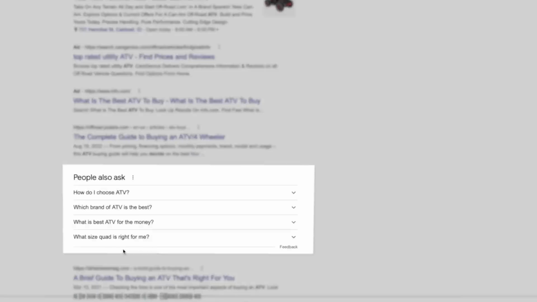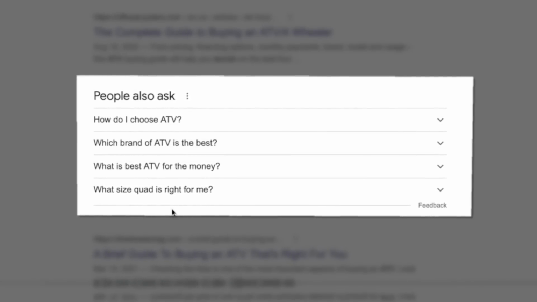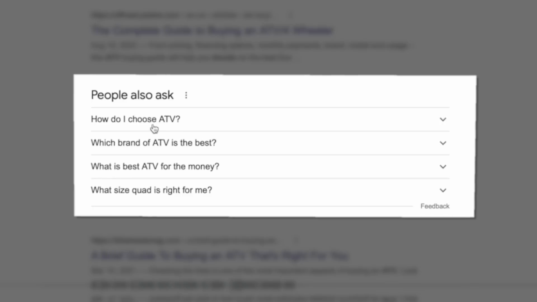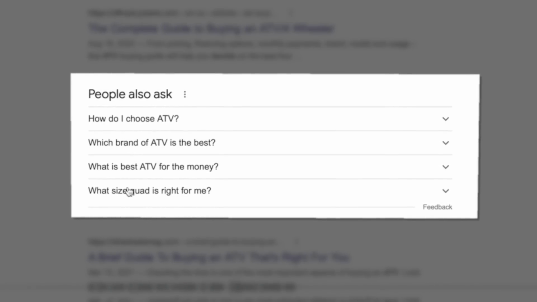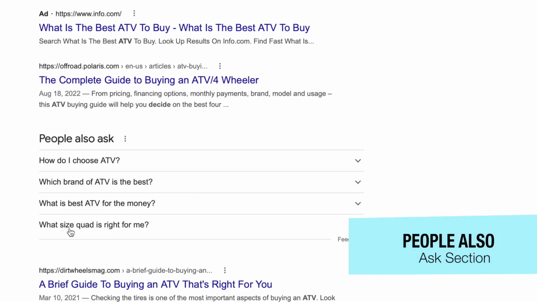But here's what I'm actually looking for. What I'm looking at is the people also ask. I'm going to type in a query, or generally a partial query, and Google's going to tell me right here, these are things people are actually asking that are related to the thing that you asked. So here, what size quad is right for me? Okay, that could apply to an ATV. In the article, I'll probably use all of the different ways to talk about ATVs, call them four-wheelers, call them ATVs, just to make it clear to Google they're all the same thing.